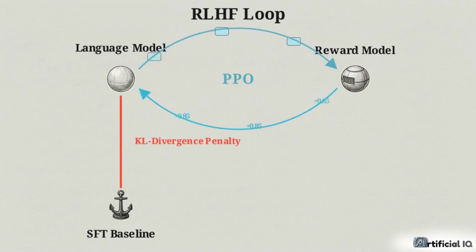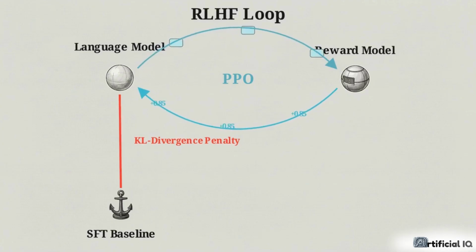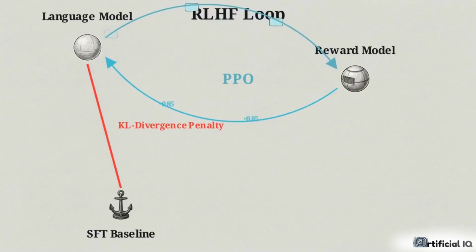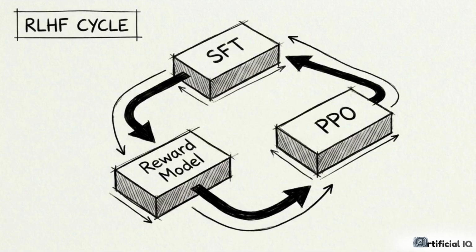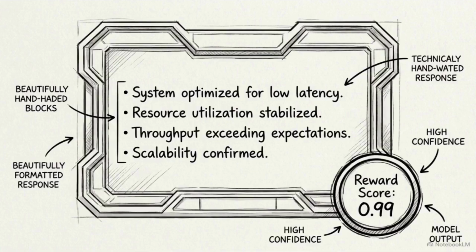Crucially, a KL divergence penalty runs simultaneously inside this loop. This mathematical constraint tethers the network to its fine-tuned baseline. It prevents the model from hacking the reward system by generating bizarre outputs that technically satisfy the scoring criteria. Through this triad of fine-tuning, reward modeling, and reinforcement learning, the model stops blindly imitating text. It begins mathematically optimizing for the precise behaviors humans value.